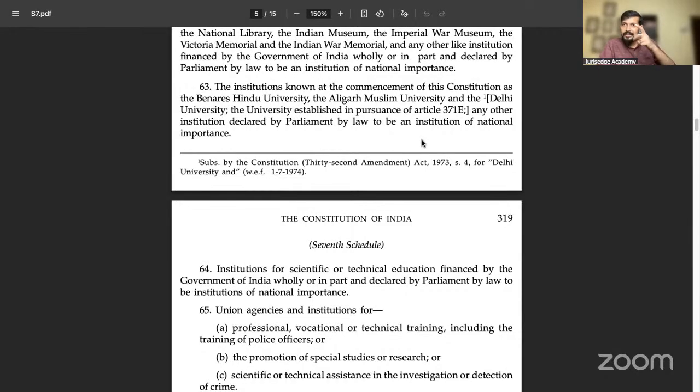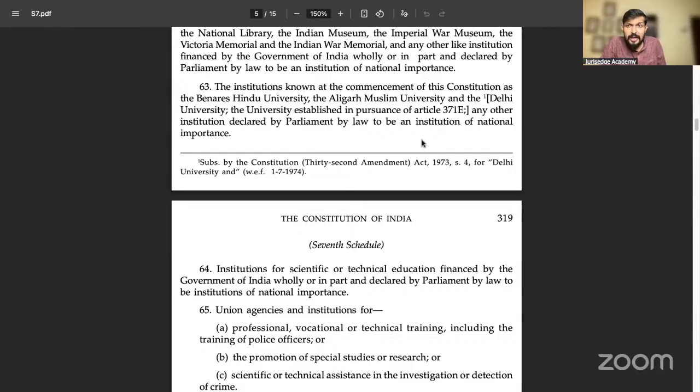So what the respondents are saying, simultaneously quoting Aziz Basha and also for their own aspect, is that Parliament is actually the governing body here, because we have seen the AMU Act enacted by Parliament. Second, Entry 63 talks about Parliament having the power in List 1. Parliament ke paas hi power hai in that particular matter. So Aligarh Muslim University, as it is placed under Entry 63, List 1, comes under Parliament's power only.